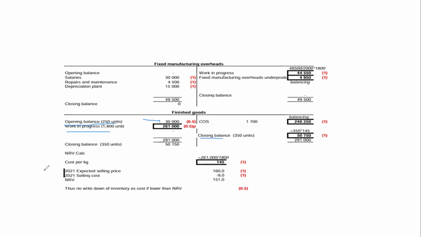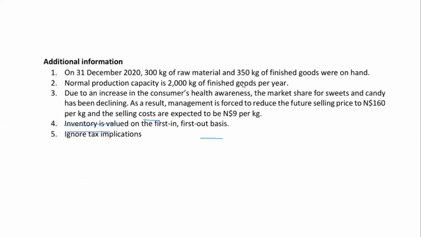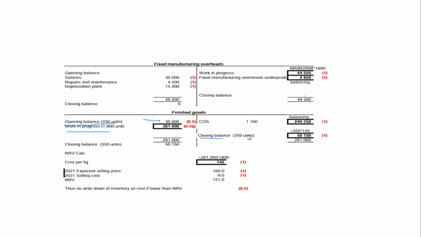Now, with the closing balance, in the first adjustment, we are told that 350 kg of finished goods were on hand. So you take the 350 kg or units, and the question is, how do you then get the value for this closing inventory?